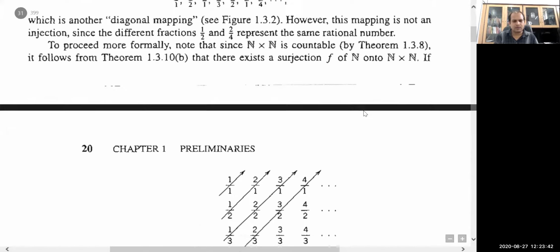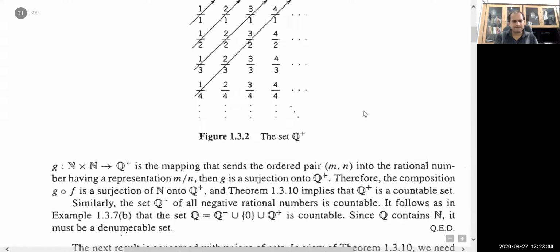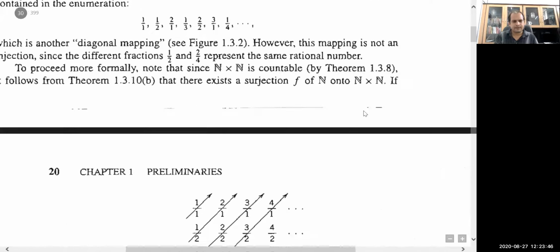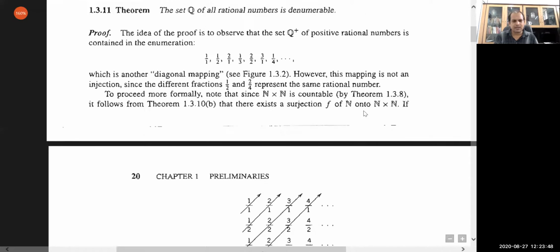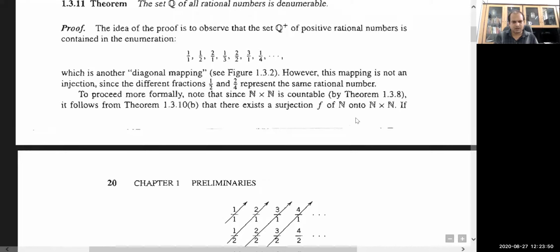Yeah, look at this proof. Actually, the proof for Q plus is very interesting. Sorry, the set of rational numbers. From N to Z, I have given you a bijective map. But here it's very interesting that from N to Q, you cannot produce a bijective map.